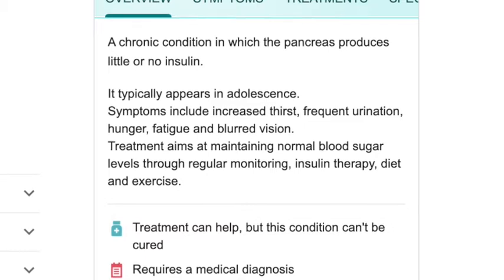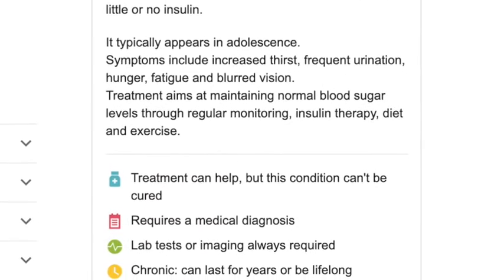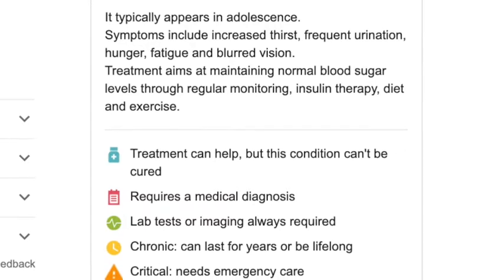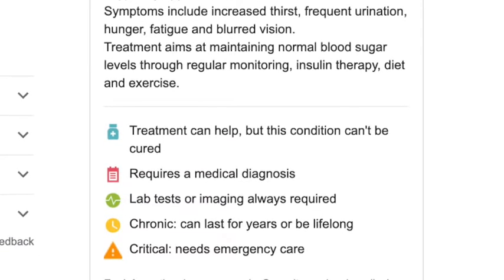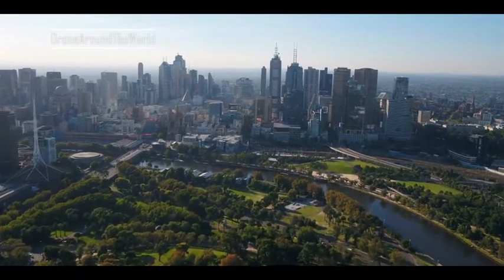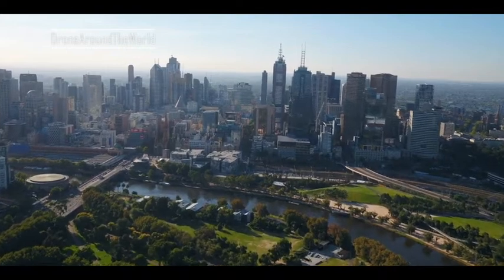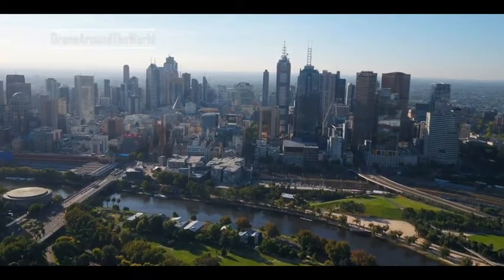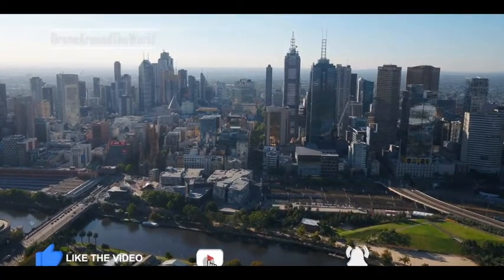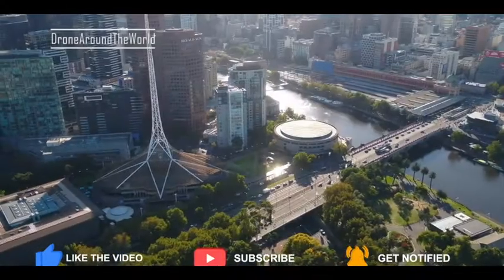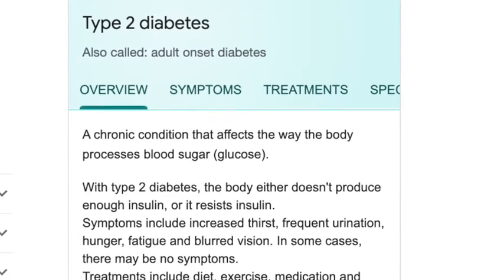Symptoms include increased thirst, frequent urination, hunger, fatigue, and blurred vision. Treatment aims to maintain normal blood sugar levels through regular monitoring, insulin therapy, diet, and exercise. People with type 1 diabetes require insulin injections in order to control blood sugar levels, and type 1 is often thought to be caused by a combination of genetic predisposition and environmental factors, hence its lower prevalence compared to its counterpart type 2 diabetes.